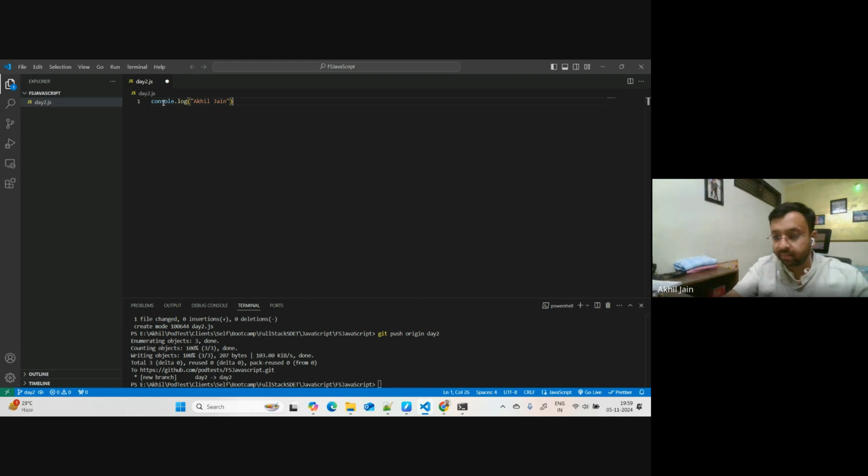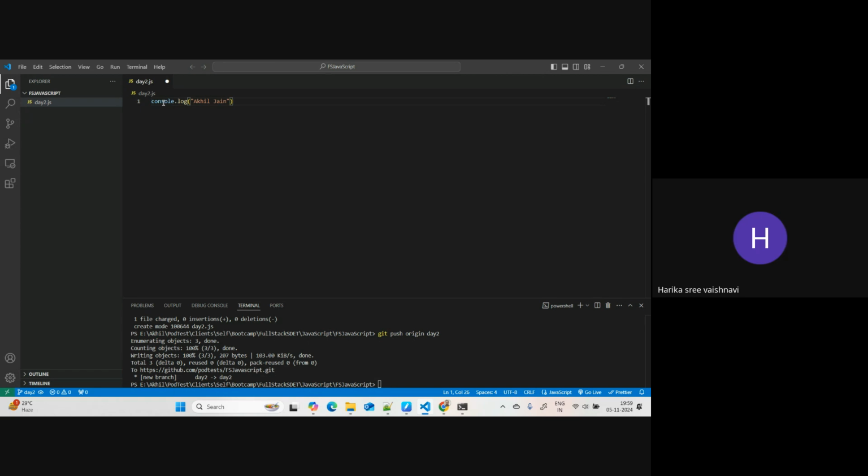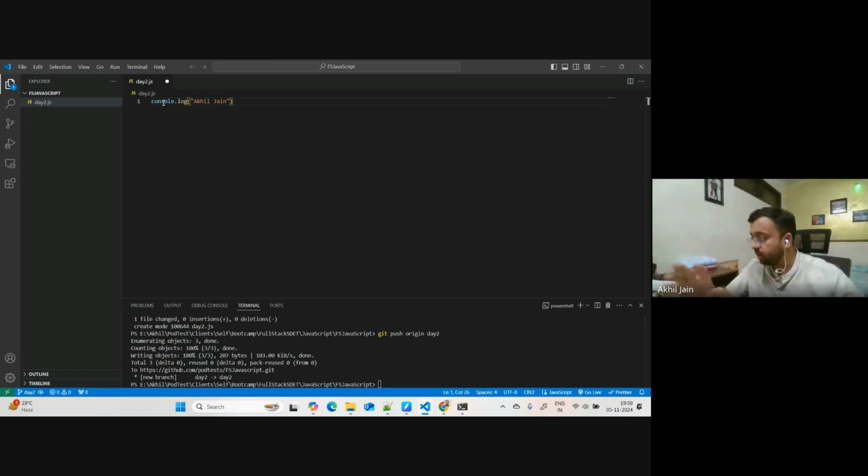Okay. Semicolon, no semicolon, right? In Java, is semicolon mandatory after every statement? Yes, right? In JavaScript, it is optional. If you feel like adding it, you can add it. If you don't feel like it, don't add it. Okay, I feel like adding it.